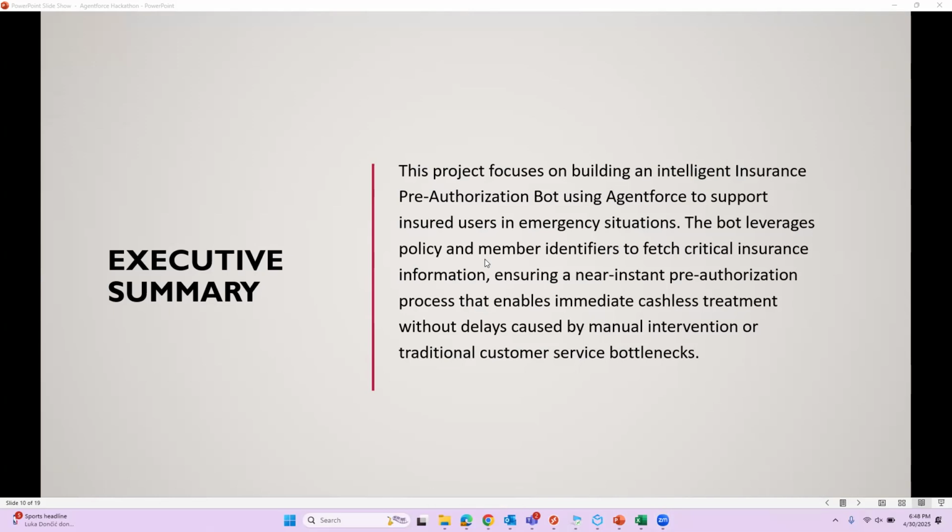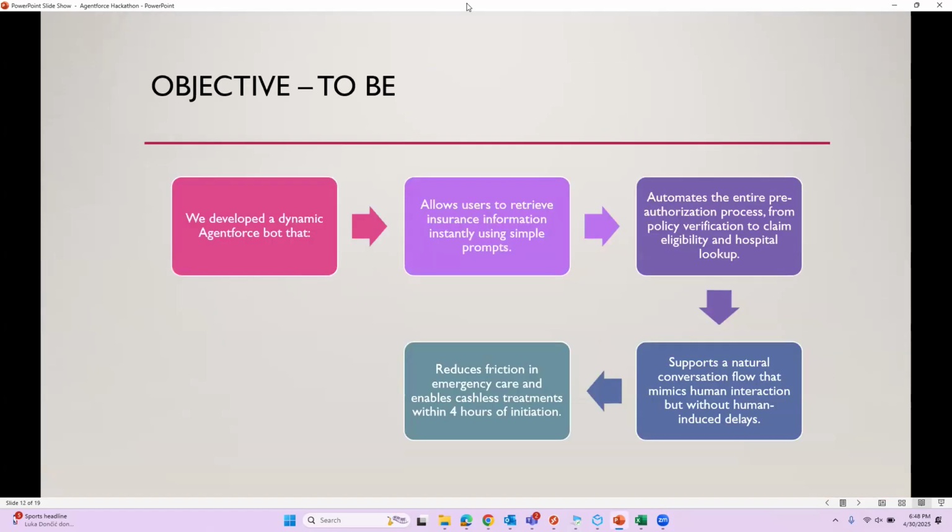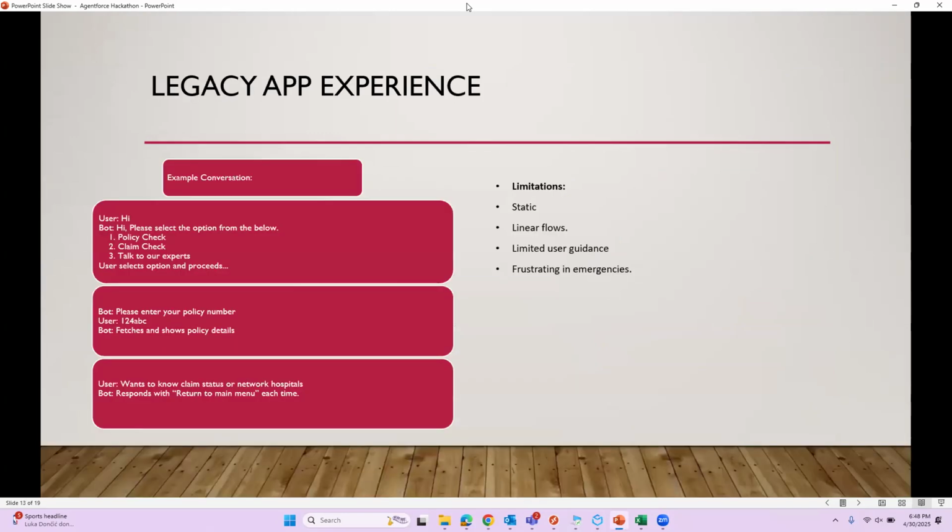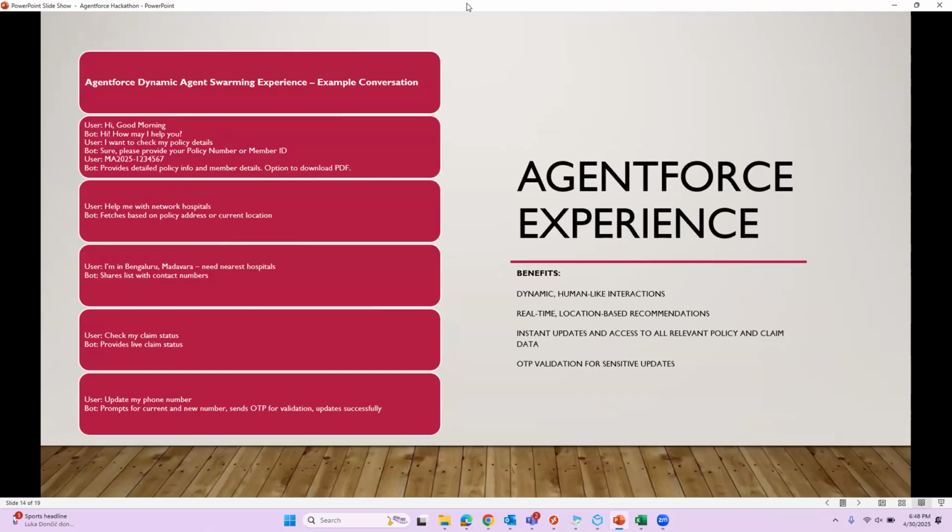They have the ability to check their policy coverages and benefits, and also see the nearest network hospitals, go to those particular network hospitals, contact them, and get the service. So let's see how we can see it.